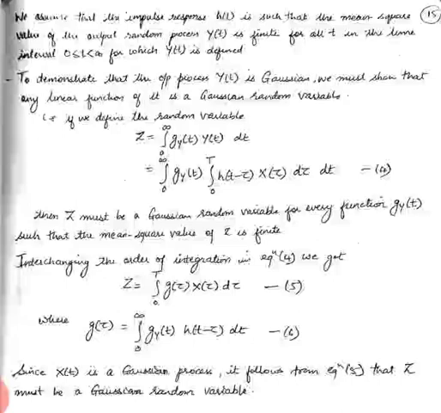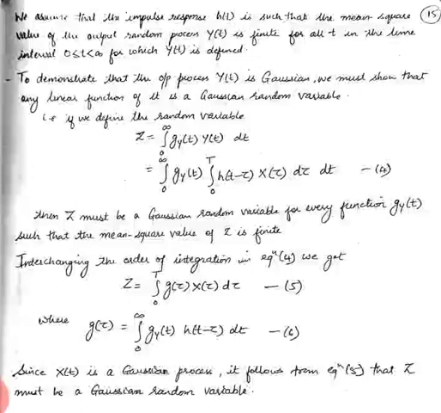Now here there is just a change in the variable name of tau. We can again change the variable name to write the Z value as the integral from 0 to t of g of t x of t dt. Now over here you can see that x of t was given as a Gaussian process. Now Z would be called a Gaussian random variable if g of tau, which is given here, satisfies the condition of the weighting function.